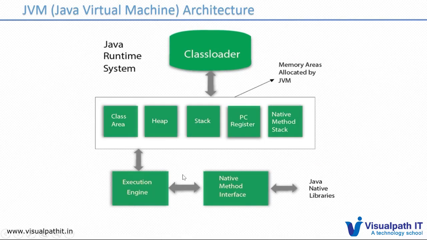Once the memory allocation is happening, or once the bytecode verification is done, everything is combined with the native part. If you are writing some code and using native method calls, like System.out.println, we have used all the code combined together, and it comes to the execution engine, and the execution engine will execute the code and return the output.